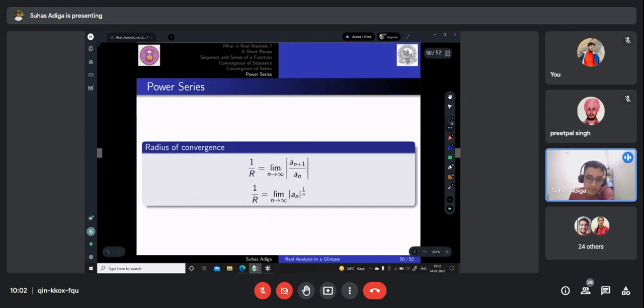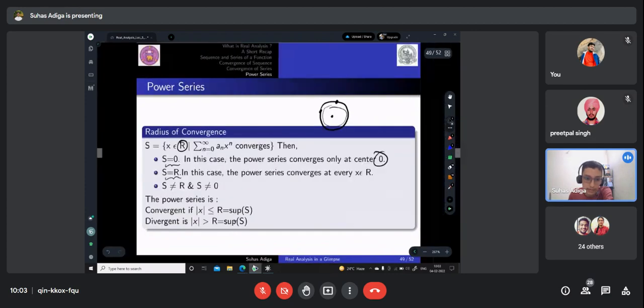So this radius of convergence actually can be given like this. If you clearly see, this is something that Anirudh explained, something called the root test and ratio test of series. So the radius of convergence is given by 1 by r equals limit n tends to infinity modulus of a n plus 1 by a n, or it can be given as limit n tends to infinity a n to the power 1 by n, or this can also be written as the limit nth root of supremum of s when n tends to infinity, because we have already said how we get the supremum of s, right?